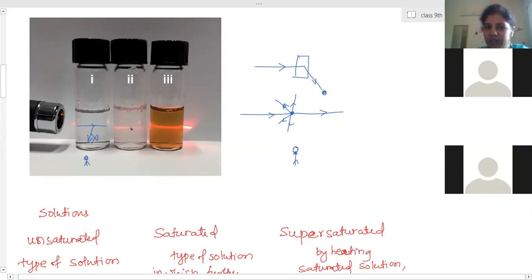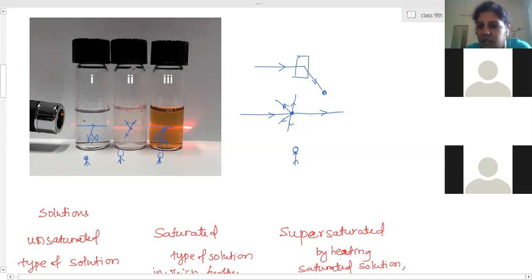But in this case, what happened? The particle size is big enough, so the light is first stopped and then passed in all possible directions. So some of the rays can reach us. We are standing here, and some of the rays are reaching us. That's the reason we are able to see that path. Here, most of the light gets scattered away. So many particles are there, and all of them are scattering the light. So from the same place, many rays are reaching us, and that's the reason we can see a completely bright light, because more rays reach. Here 2 to 3 rays are reaching, so it is not prominent. Here millions of rays are reaching us because all the particles are scattering the light. Here very few particles are scattering the light.